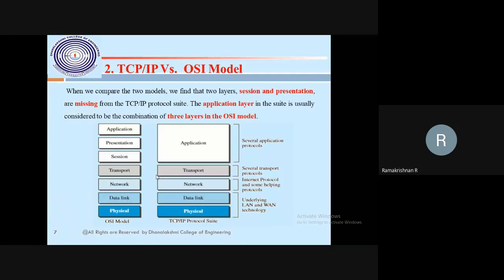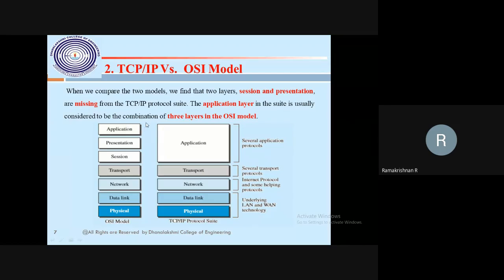Whenever we need acknowledgement based communication, like sending mail or a chatting window, there I will use a TCP connection. Whenever I want streaming, I go for UDP. Whenever I don't want any acknowledgement, then I will go for the UDP protocol. This is what the transport layer tells you. In the application layer, I'll say HTTP, DNS, Telnet, TFTP, FTP, so many protocols are running in the application layer.